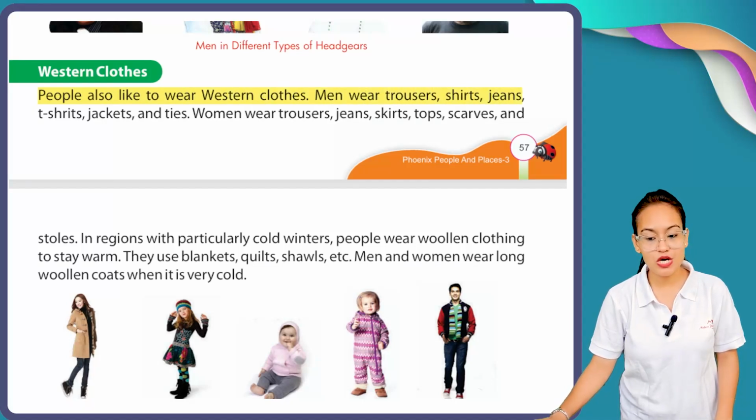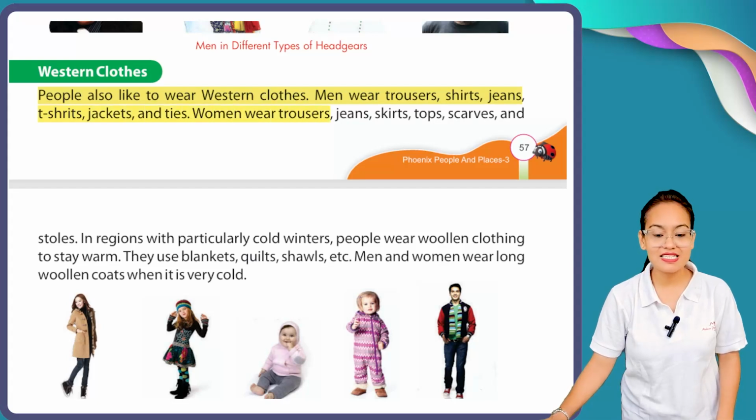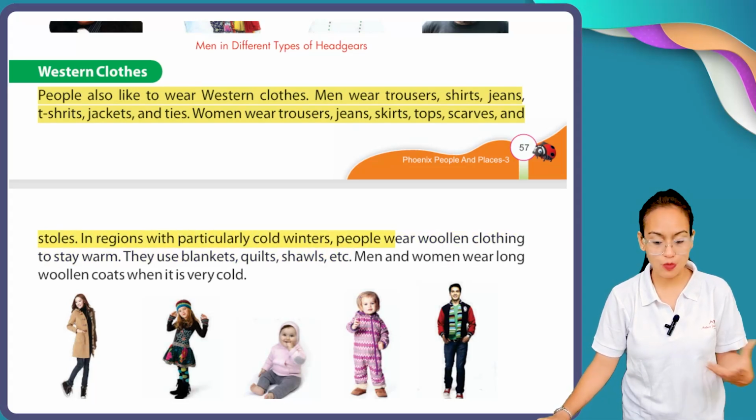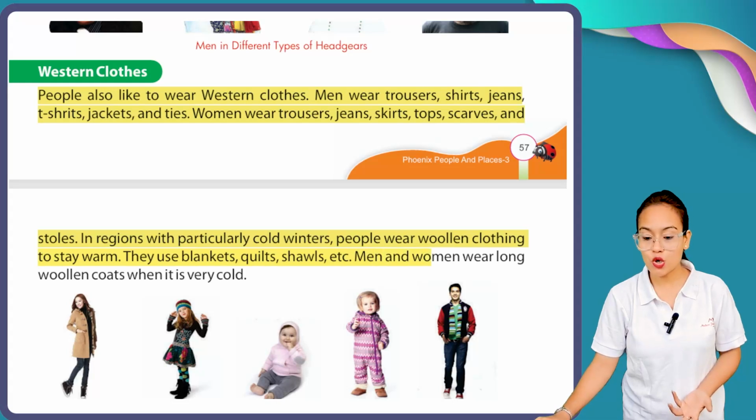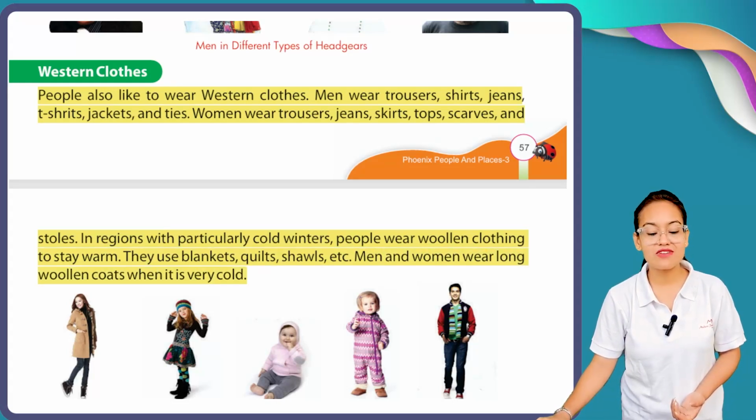Men wear trousers, shirts, jeans, t-shirts, jackets and ties. Women wear trousers, jeans, skirts, tops, scarves and stoles. In regions with particularly cold winters, people wear woolen clothing to stay warm. They use blankets, quilts, shawls, etc. Men and women wear long woolen clothes when it is very cold.